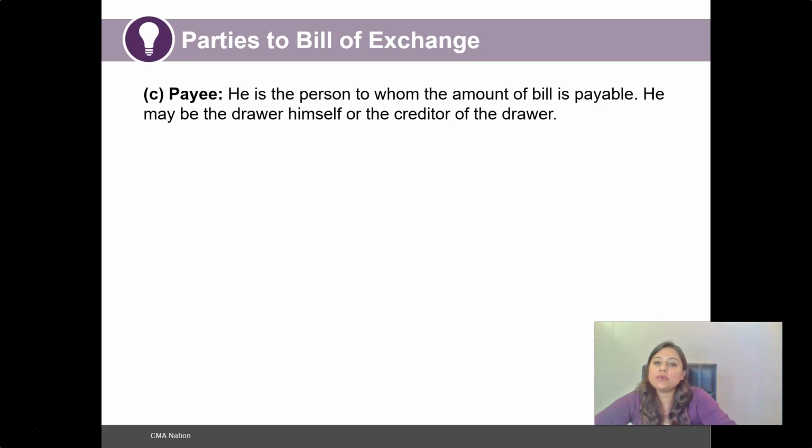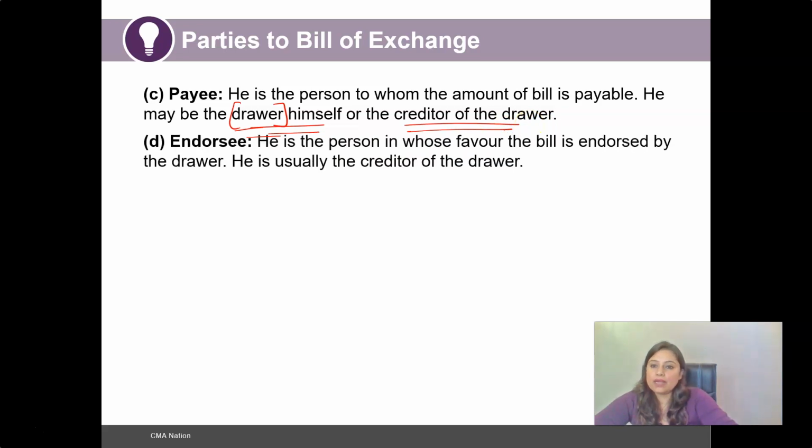Now, the payee is the person to whom the amount of the bill is payable. Again, payee and seller are terms that can be used interchangeably here, because the person to whom the amount of the bill is payable may be the drawer himself, or it could be the creditor of the drawer. So in most cases, the payee and the drawer are the same. However, in certain circumstances, the payee could be the creditor of the drawer also. And then the endorsee is the person in whose favor the bill is endorsed by the drawer, and he is usually the creditor of the drawer.